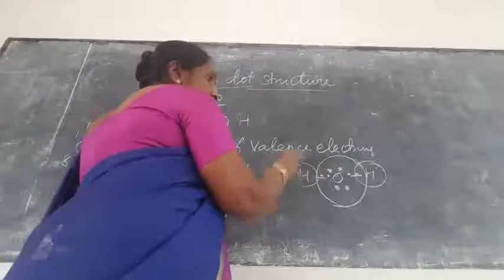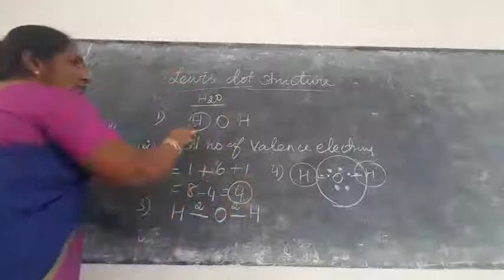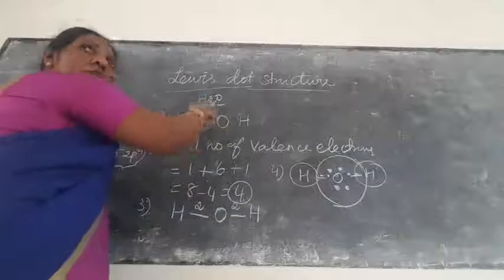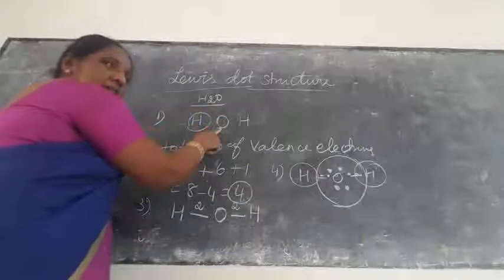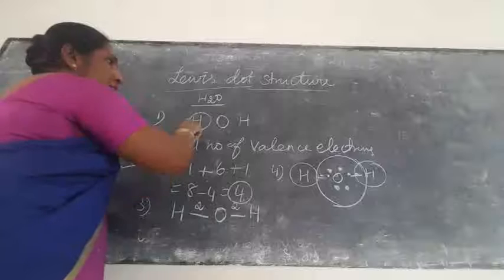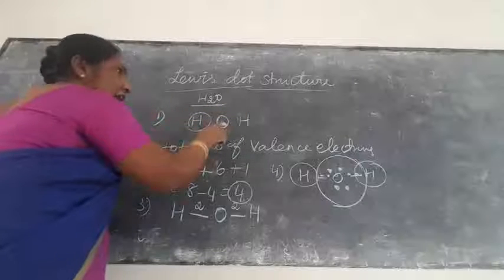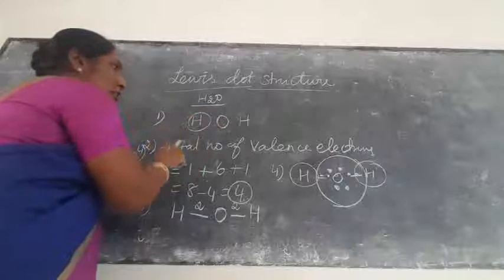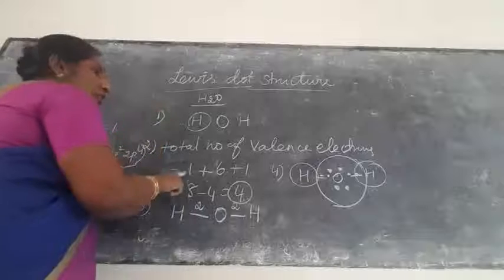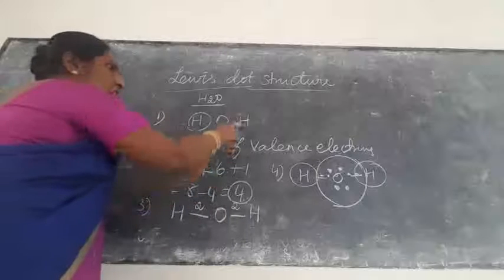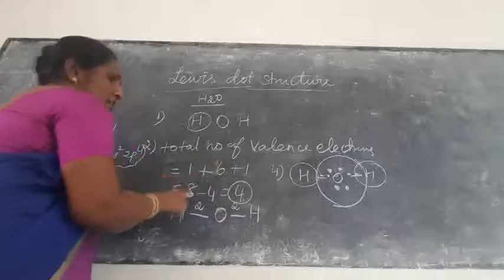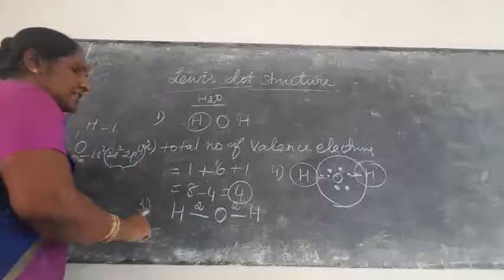So once again, what do we do first? First we write only the skeletal structure, placing the highly electronegative atom in between the atoms. After that we calculate the total valence electrons. So how to calculate the total valence electrons? Hydrogen 1, oxygen 6, hydrogen 1. Total 8 electrons. Now what is the next step?